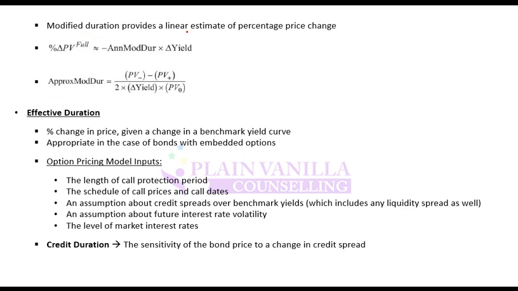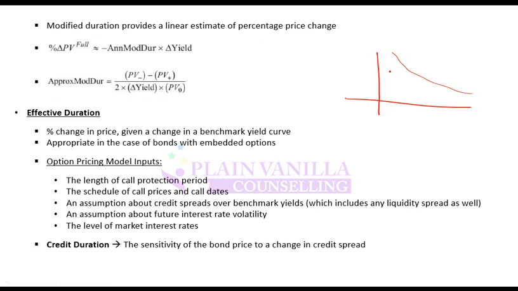So modified duration provides a linear estimate of price change. What does it mean? In reality, the price change is a curve. If I plot price against yield, it is a curve, as we discussed earlier, that it is not a linear change. And that's why if interest rate decreases, percentage price change is higher. If it increases, it is lower.